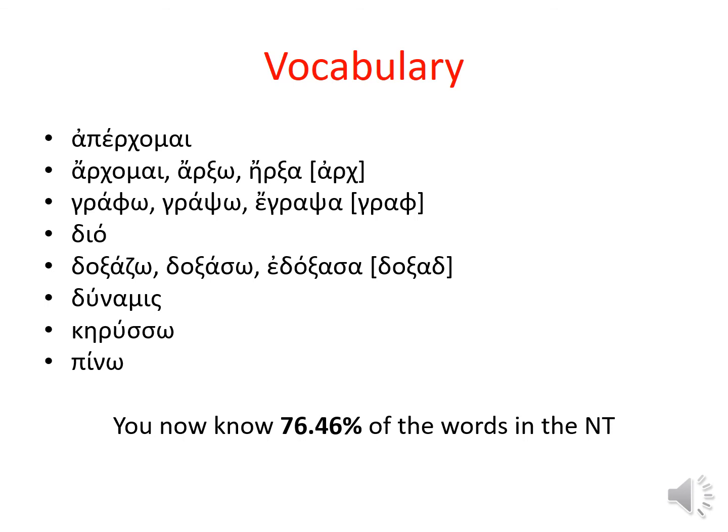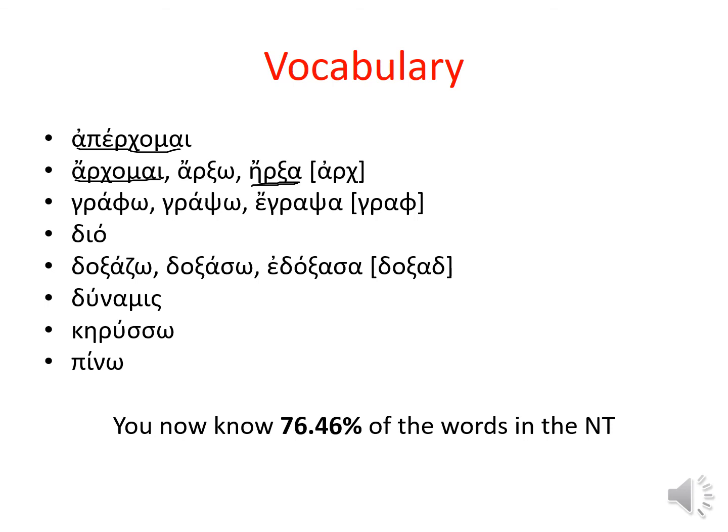Now, as you go on, you're going to want to know not just the meaning of the lexical form. So you have aperchomai is going to mean I depart. Archomai is going to mean I begin. You're also going to want to be able to recognize that third principal part in aorist active form. So archomai, I begin.